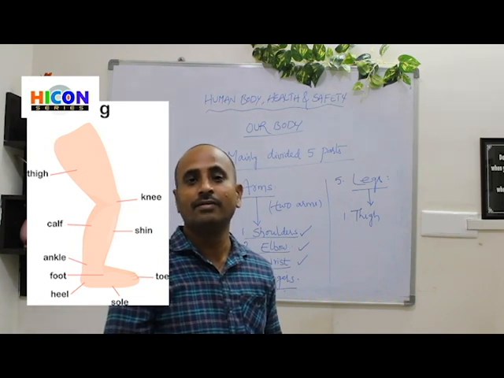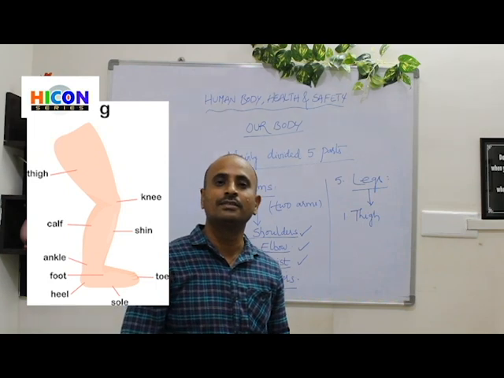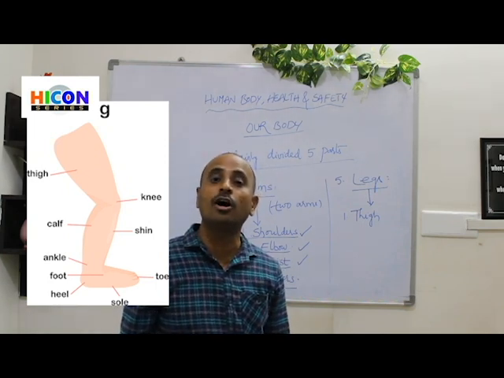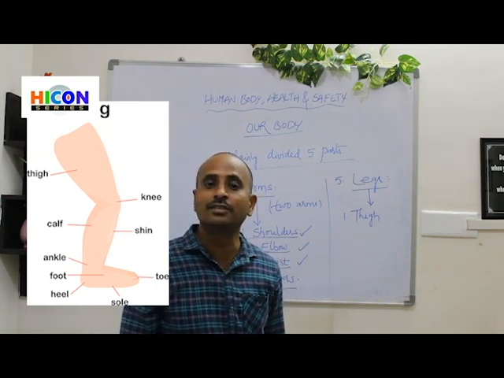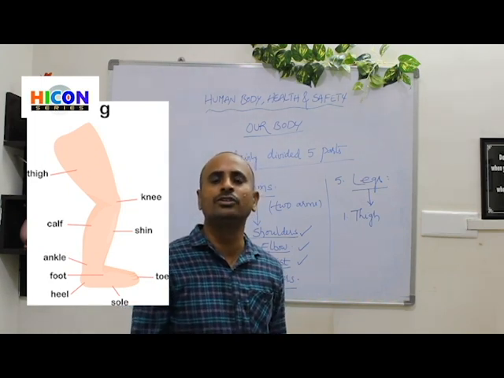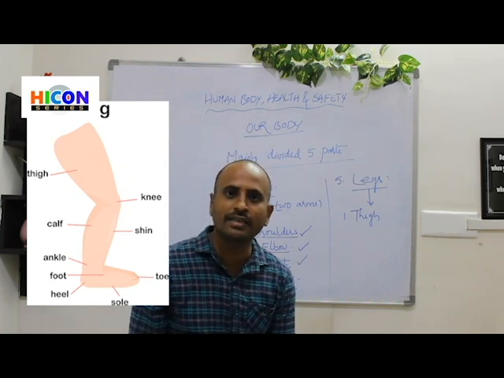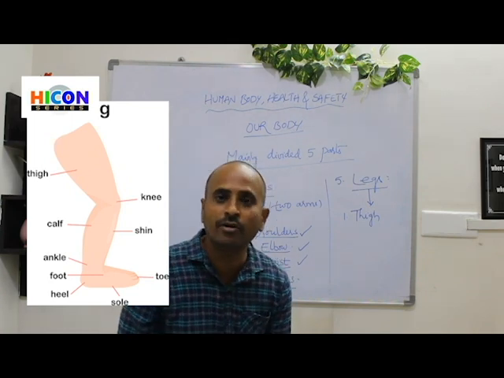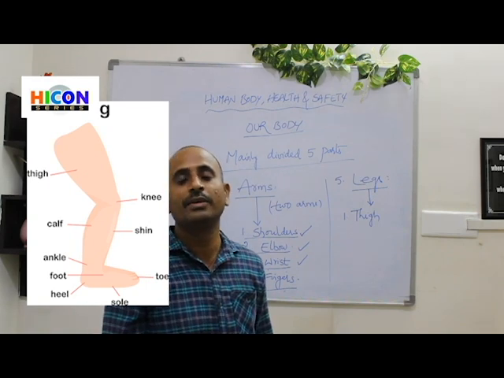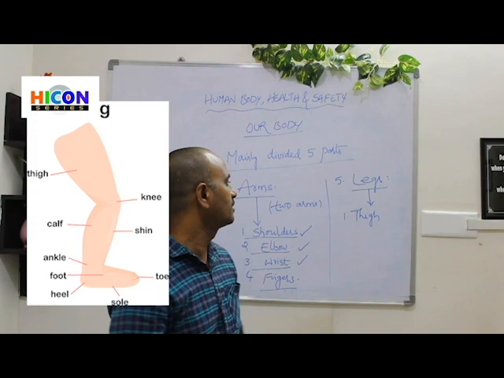Where is the part thigh located? Yes. The thigh is located at the top of our leg. That means the part of the leg which is attached to the trunk is called thigh. So this is called thigh, our thigh. So how many thighs do we have? Total 2 thighs, because we have total 2 legs. That's why we have 2 thighs.